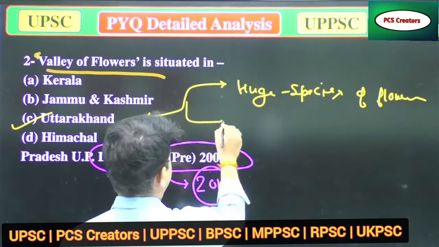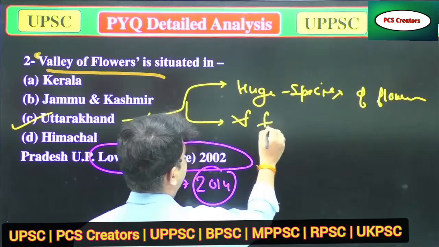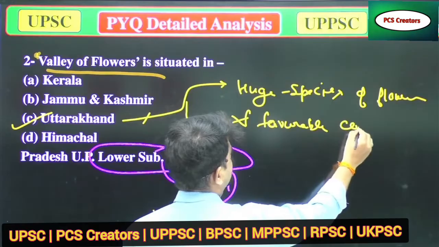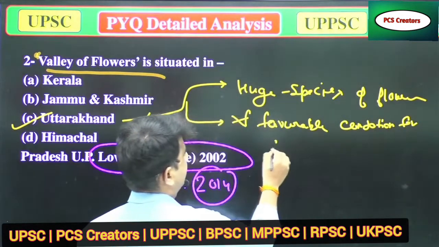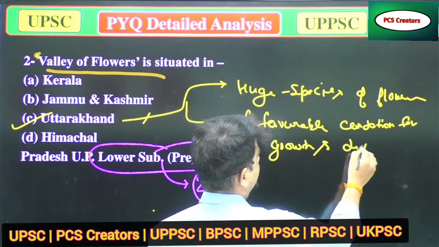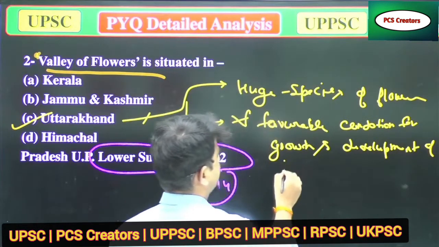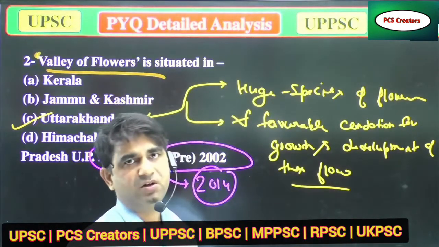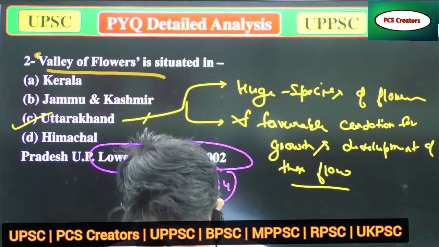It also provides favorable conditions for the growth and development of these flowers. That is why Uttarakhand, or Uttaranchal, is known as the valley of flowers. I hope that's clear to you.